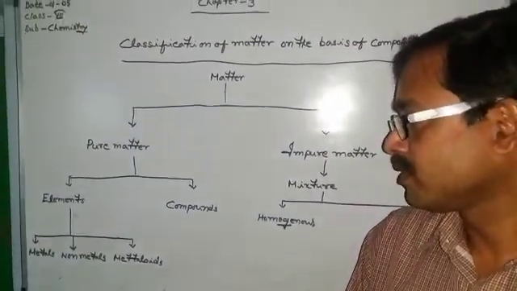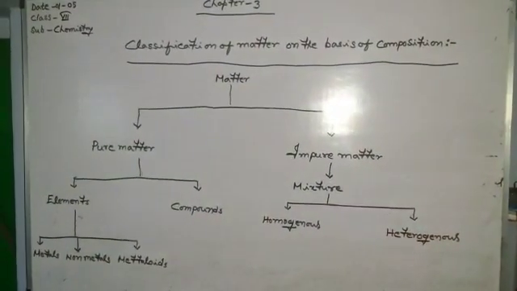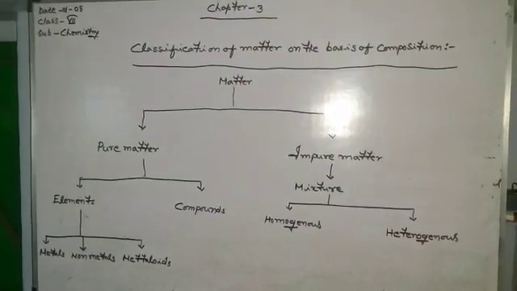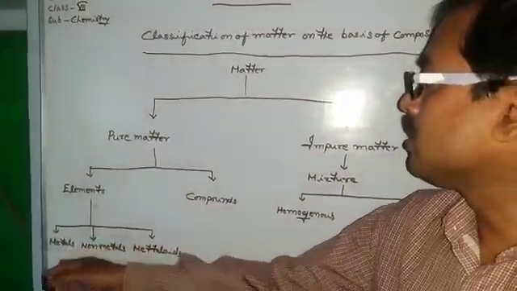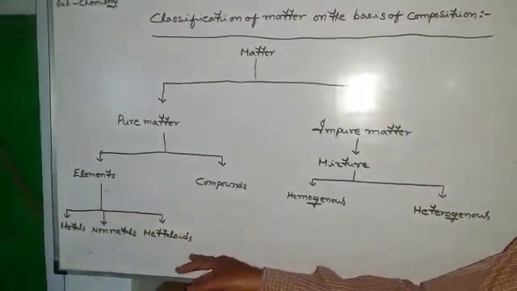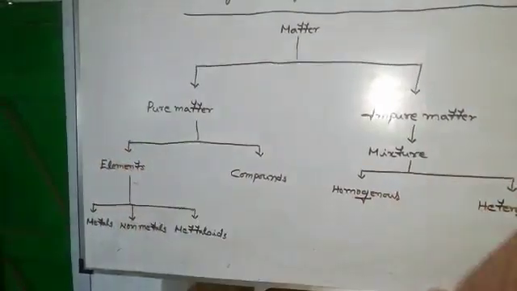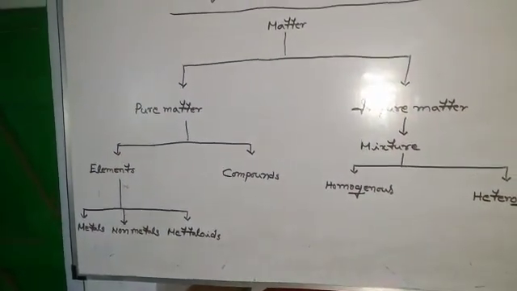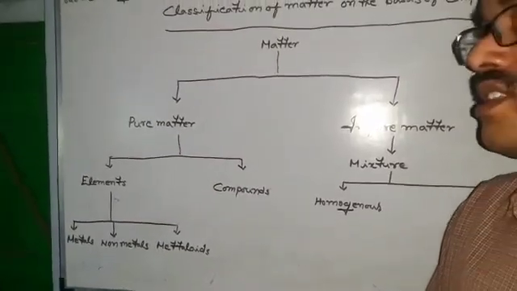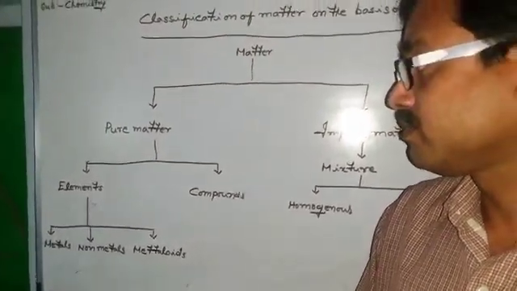Further, elements are broadly classified into three categories on the basis of their composition and nature: metals, non-metals and metalloids. Now, what are metals? Metals are a type of element which have the tendency to produce positive ions by losing one or more electrons.